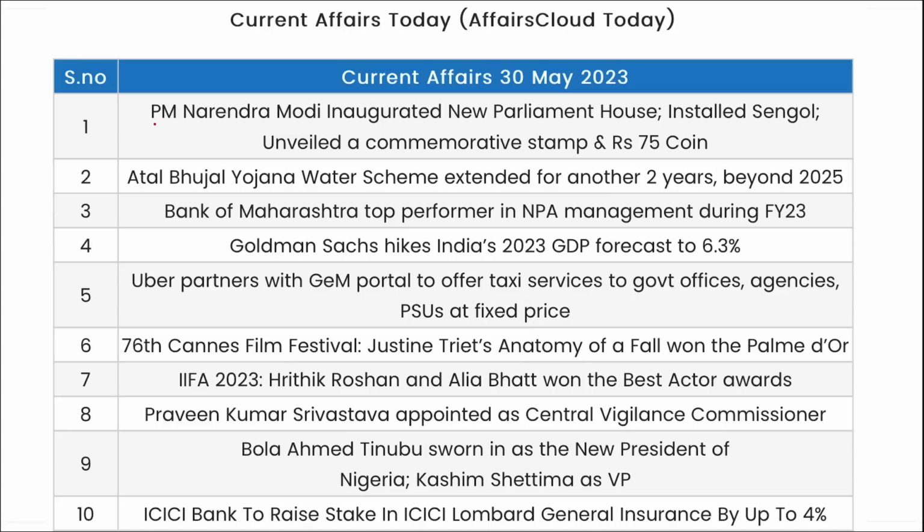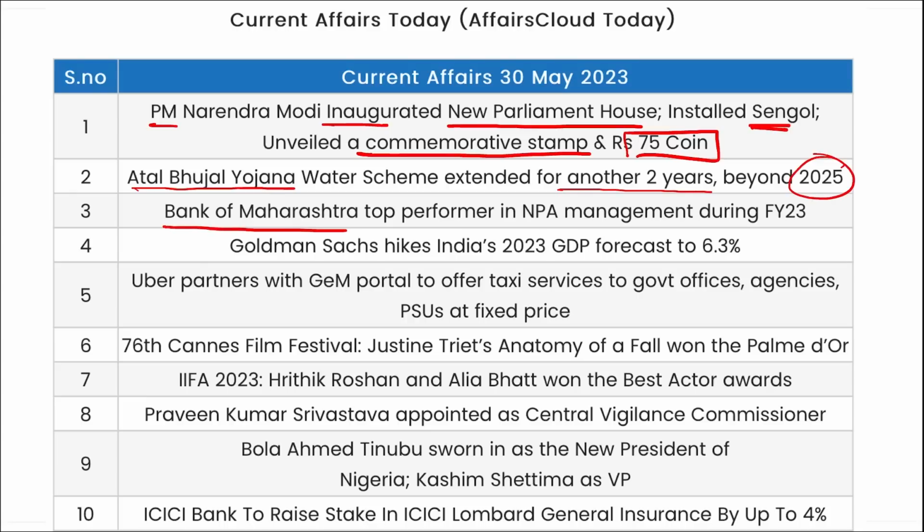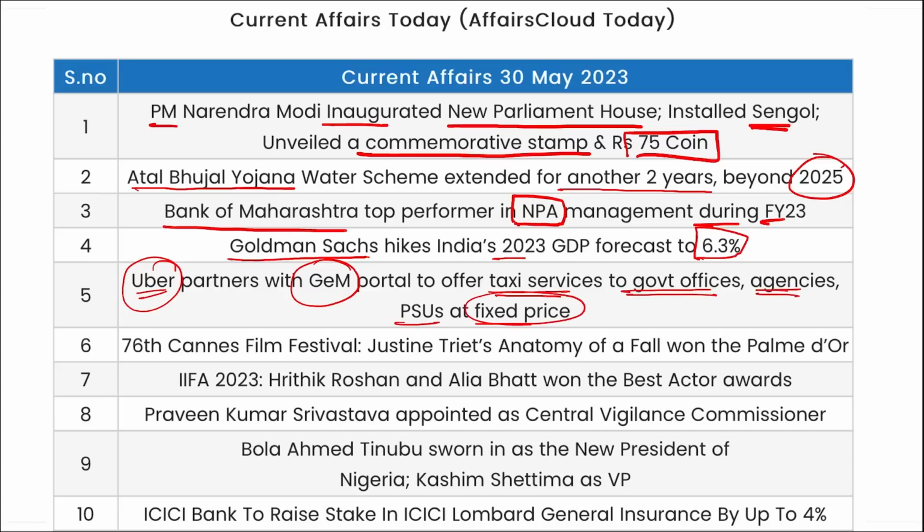Now let's go for a quick revision. Prime Minister Narendra Modi inaugurated the new Parliament House, installed the Sengol, and a new commemorative stamp as well as a 75 rupees coin was also unveiled. Then the Atal Bhujal Yojana water scheme has been extended for another 2 years beyond 2025. Bank of Maharashtra is the top performer in non-performing assets or bad loans management during fiscal year 23. Goldman Sachs has hiked India's GDP forecast to 6.3%. Uber partnered with the GeM portal to offer taxi services to government offices, agencies, PSUs at a fixed price.